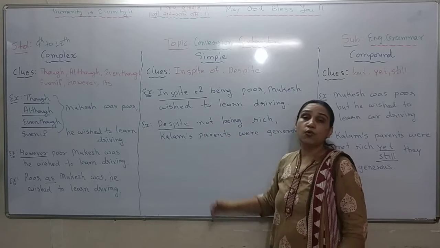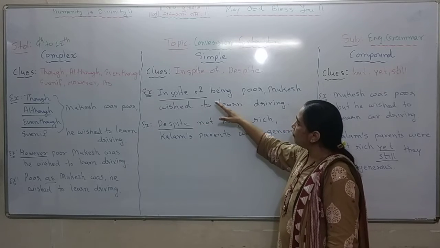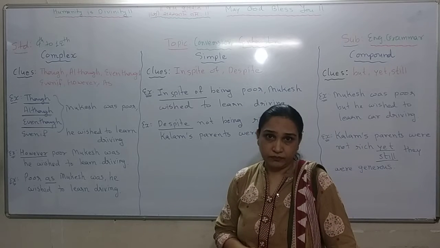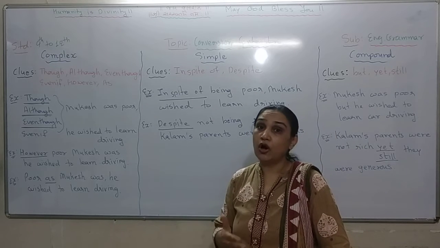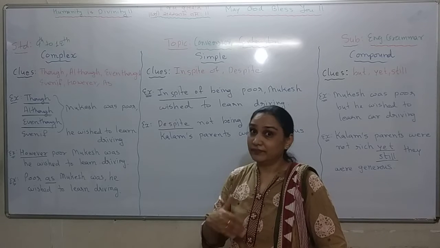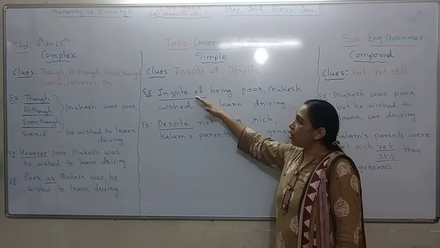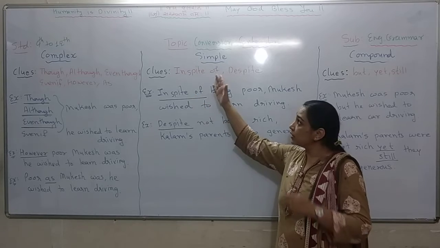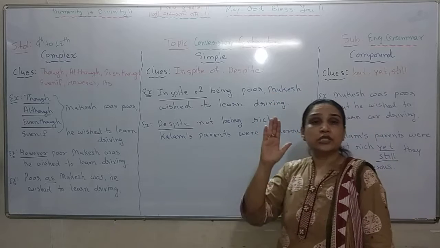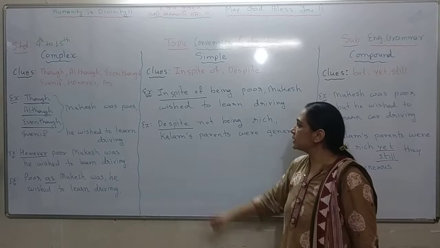Here I have given you two examples. One is, in spite of being poor, Mukesh wished to learn driving. Mukesh was a poor boy and he could not afford the luxury of car driving, but he wanted to learn. So here, in spite of is our phrase which shows the sense of contrast. If you notice, Mukesh is your subject and the sentence has only one finite verb, which is wished.